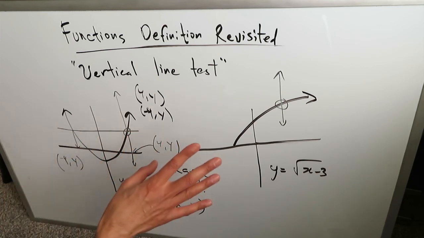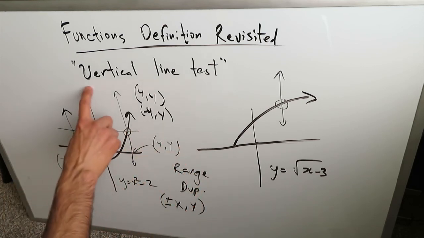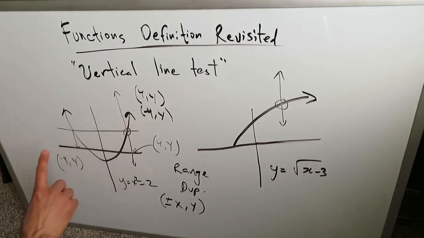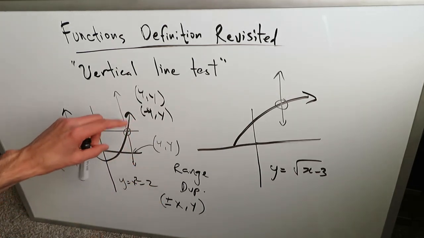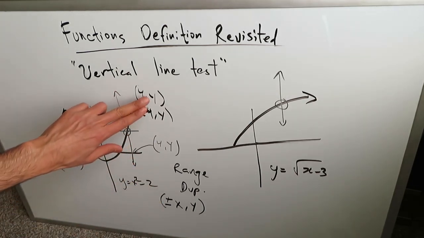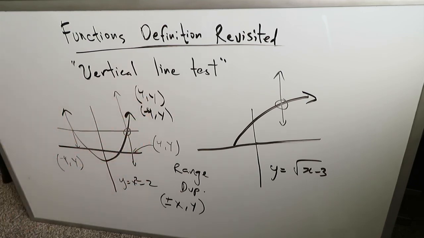They don't pass the horizontal line test, but we're not talking about the horizontal line test. We're talking about the vertical line test. They pass the vertical line test. You have two different domain values, but they correspond to the same range value. Range duplication is fine.